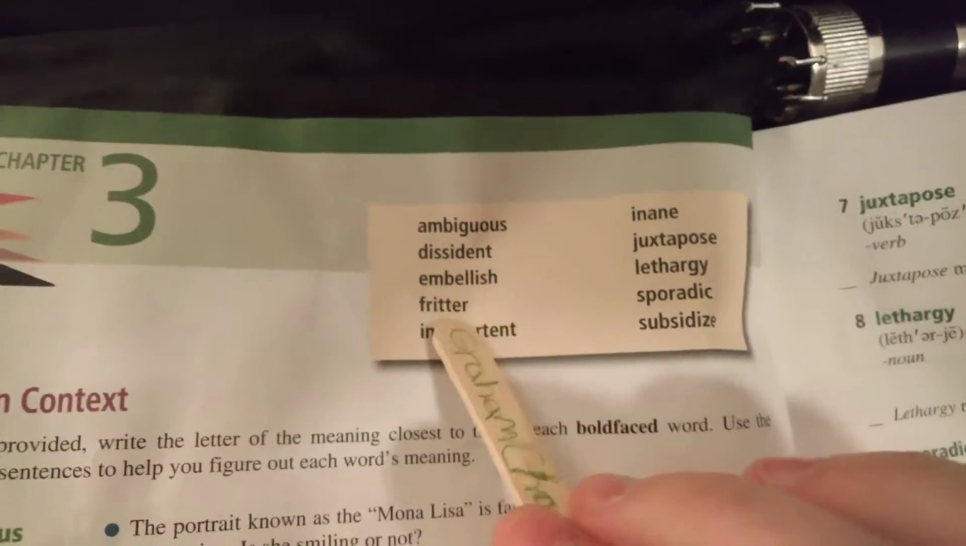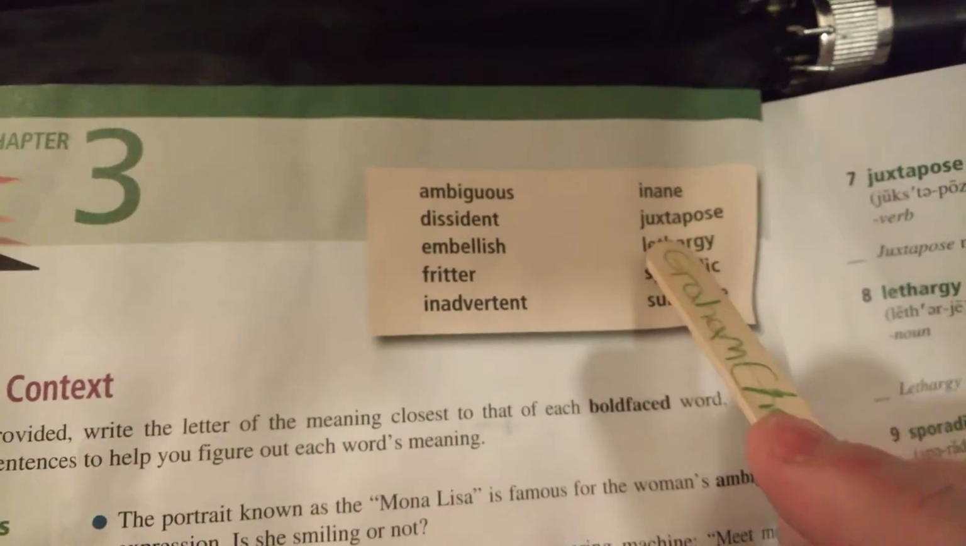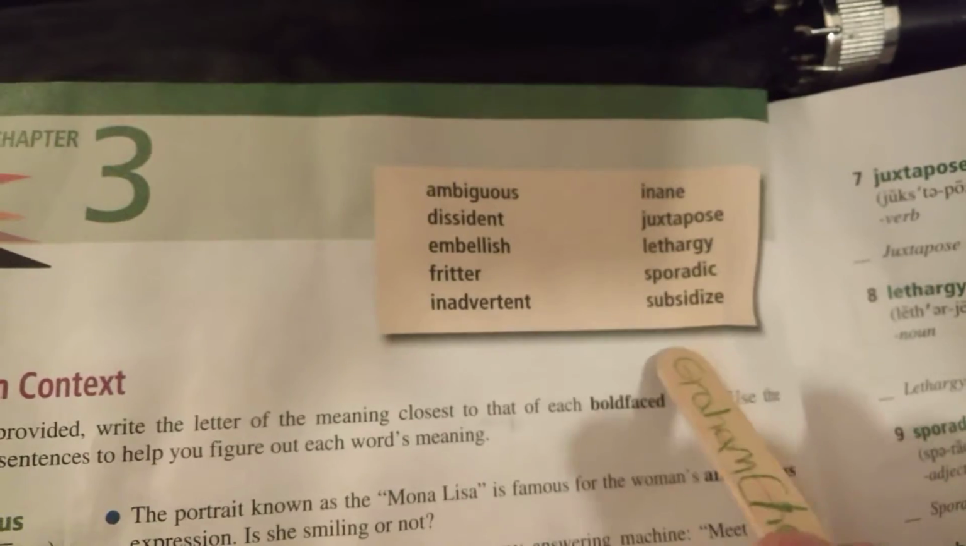Chapter 3, Advancing Word Power. Ambiguous, dissident, embellish, fritter, inadvertent, inane, juxtapose, lethargy, sporadic, subsidize.